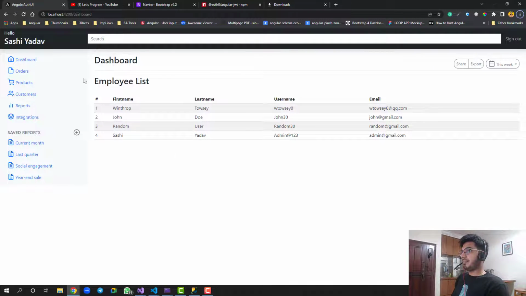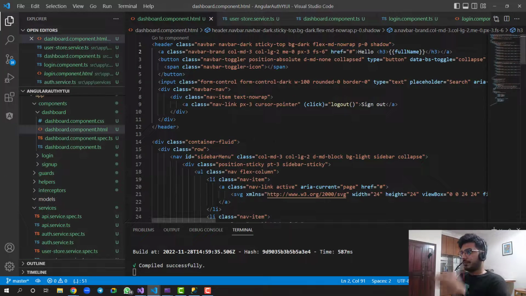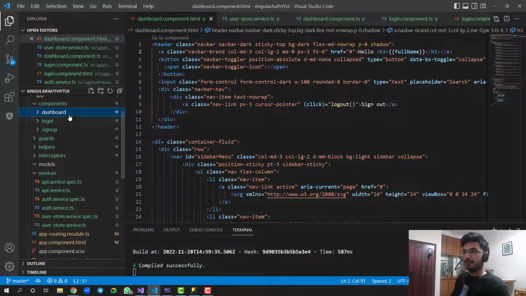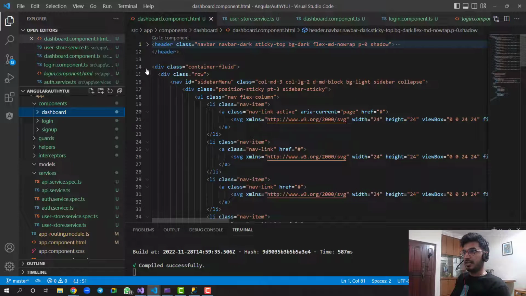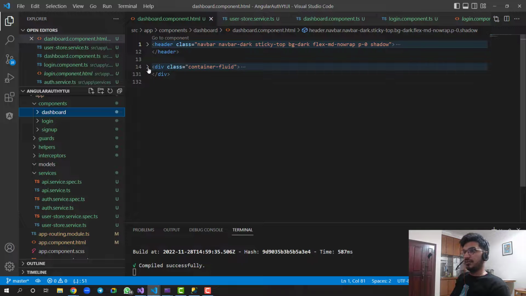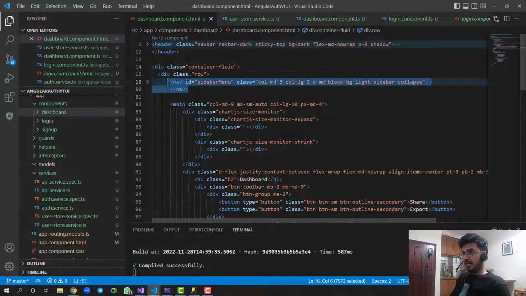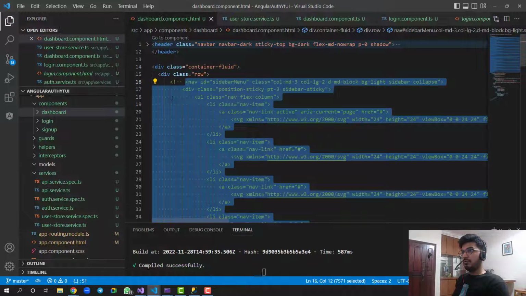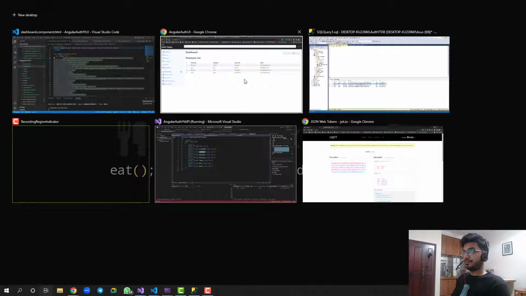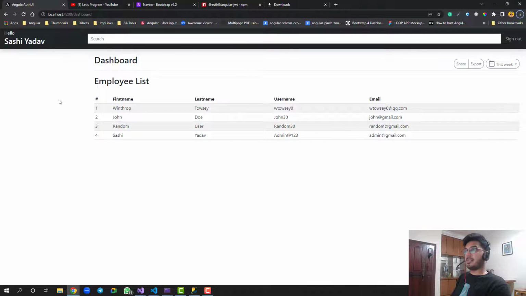For example, if this is admin, he can see everything. Correct, so we have all this visible here. All right, let's see. If I try to log in via the user now, for that I will be using the service. For example, this is my header which is accessible. This is my container fluid inside which I have the sidebar menu. So this is my sidebar. If I just comment this code and show you on the UI, can you see the sidebar is empty now, which means I don't want to show this sidebar if you have logged in via user.